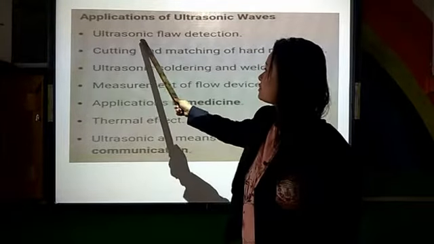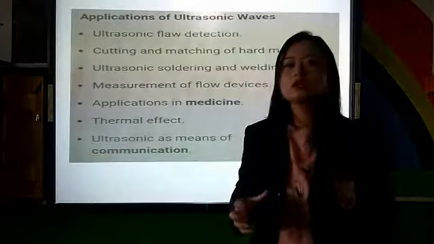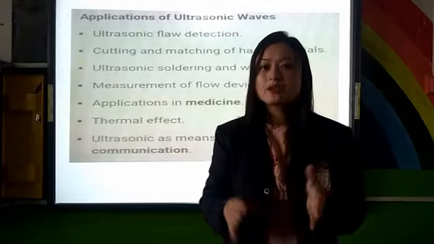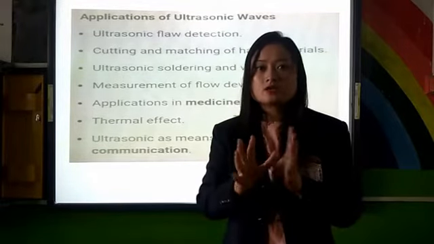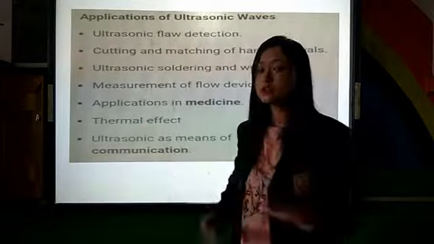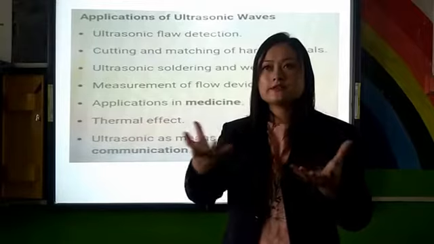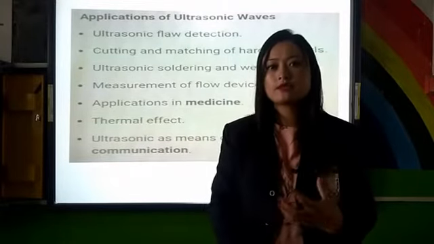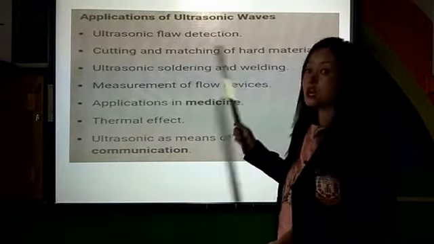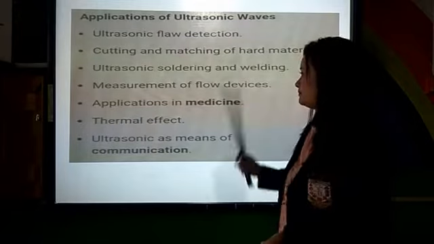First, ultrasonic flaw detection. That means if there is any crack inside a metal which cannot be seen with the naked eye, to identify it, they use this flaw detection. They use ultrasonics. They send the waves, and if they come back, from the sound only they can make it out. Another one is cutting and machining of hard materials.